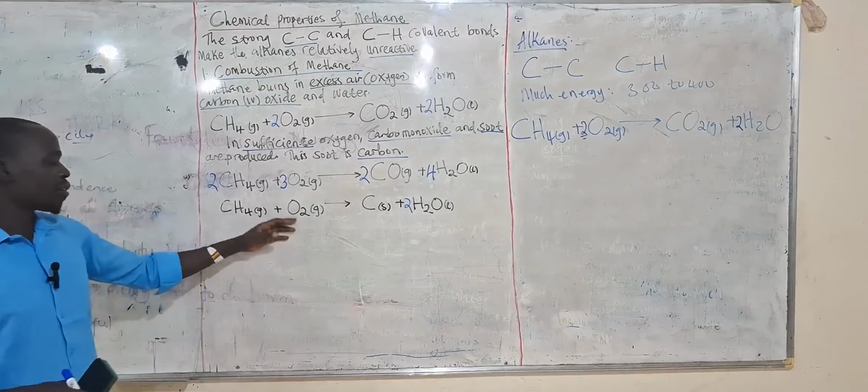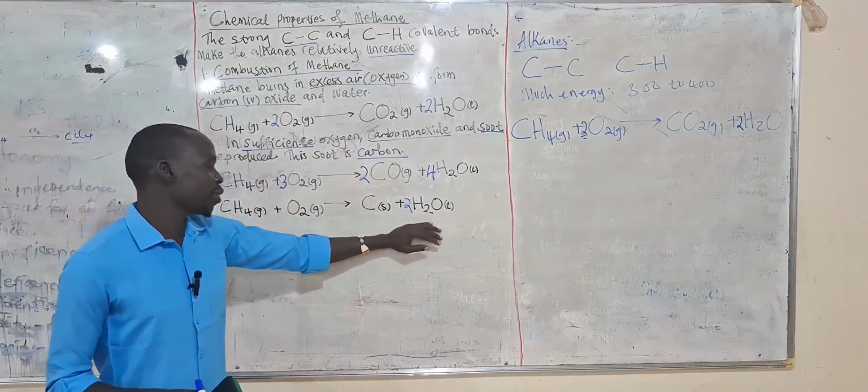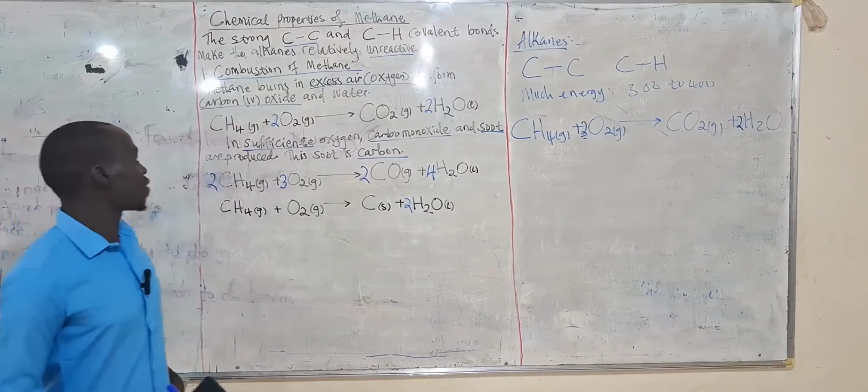So let's come to the oxygen atoms. We have 2 here, of course. Then this 2 is shared by hydrogen and oxygen, so we also have 2 on this side. And this equation is balanced.